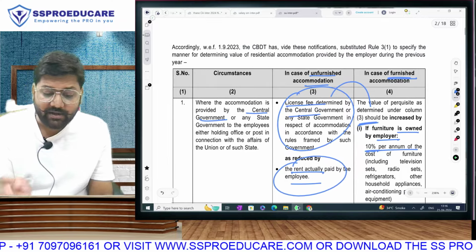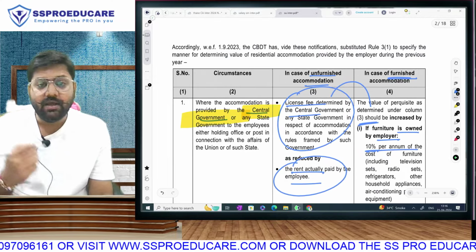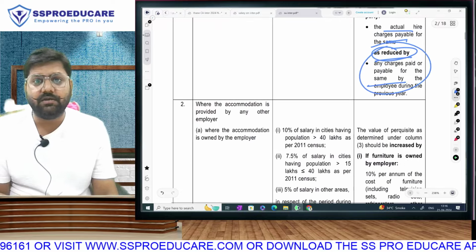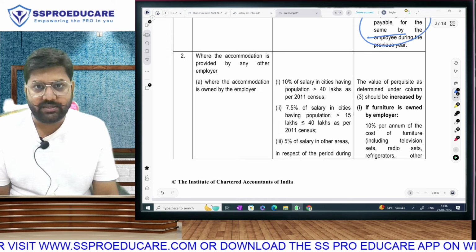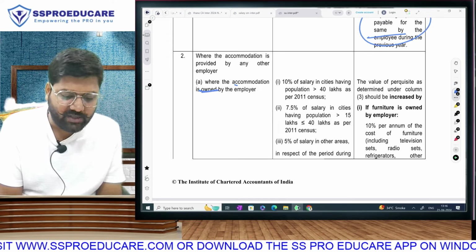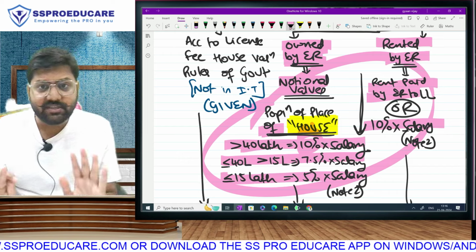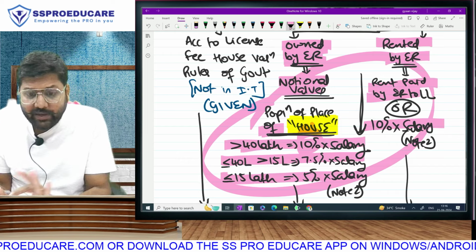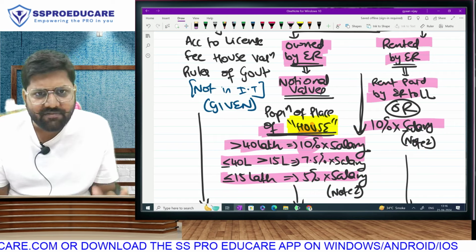The amendment is here. There is no amendment for government employees. If we talk about government employees, there is absolutely no amendment. The amendment has come as far as non-government employees are concerned. For non-government employees, what is the amendment? If the accommodation is owned, it is exactly what I have covered with you in class. This is what is given in the statutory update also. What I taught you in class is also the latest update. Sir, that means we have covered the amendment in class.